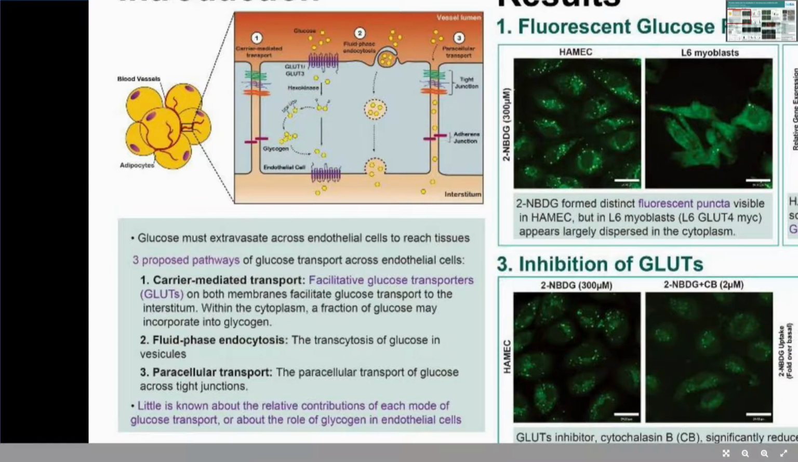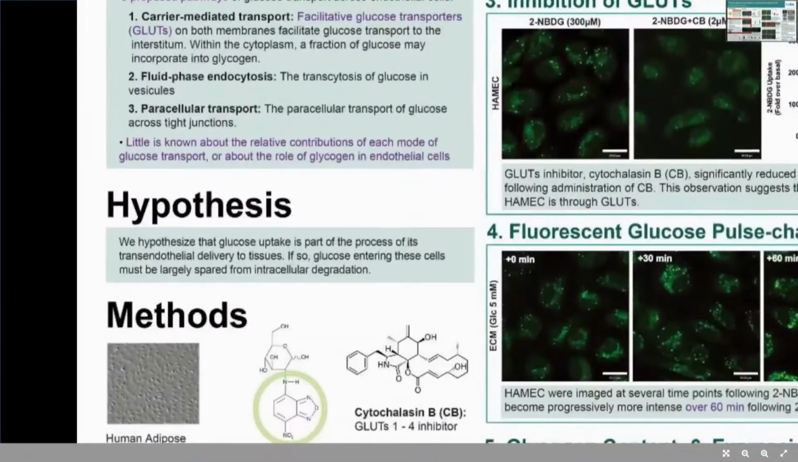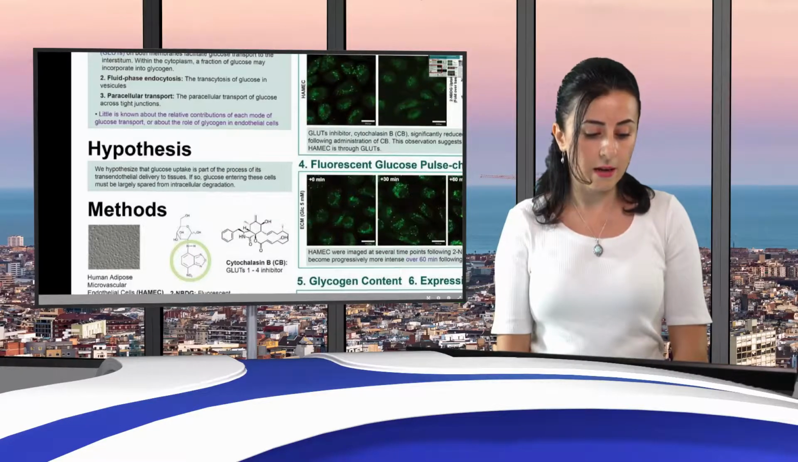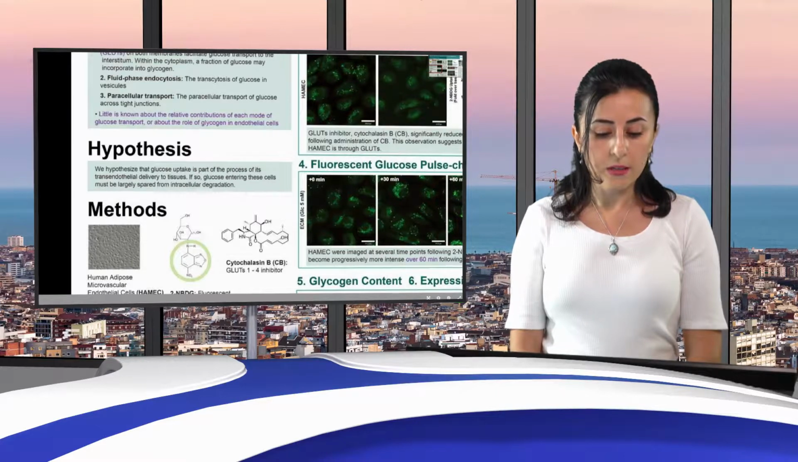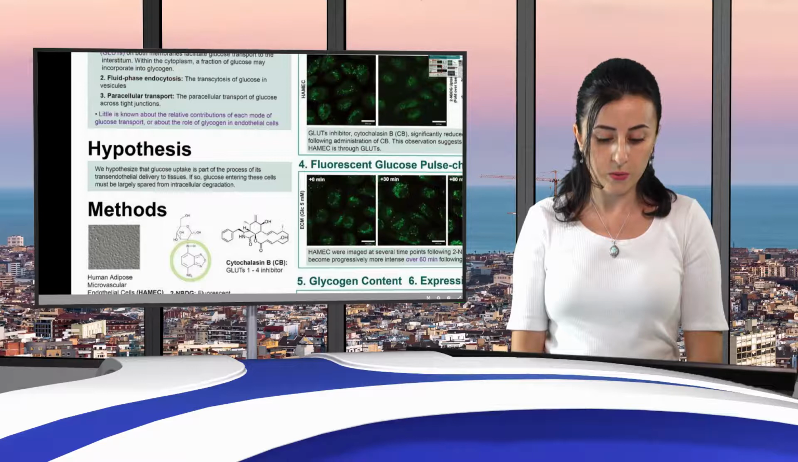So we all know that there is little known about the relative contribution of each mode of glucose transport or about the role of glycogen in endothelial cells. Based on this, our hypothesis is that glucose uptake is part of the process of its transendothelial delivery to tissues. If so, glucose entering these cells must be largely spared from intracellular degradation.